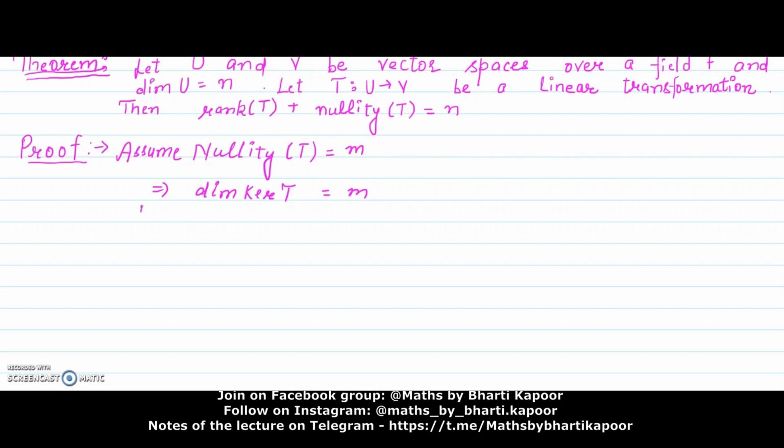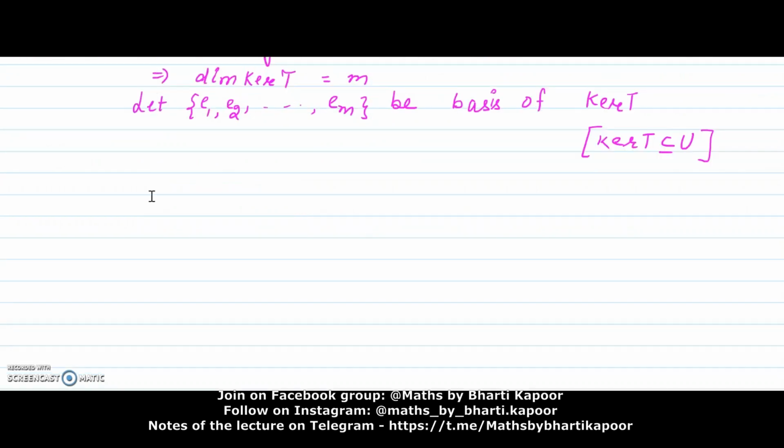So let this set, which contains m elements e1, e2, ..., em, be a basis of kernel T. Being a basis, this is a linearly independent set in kernel T, and kernel T is a subspace of U, so this set is a linearly independent subset of U. We can extend this set to form a basis of U.